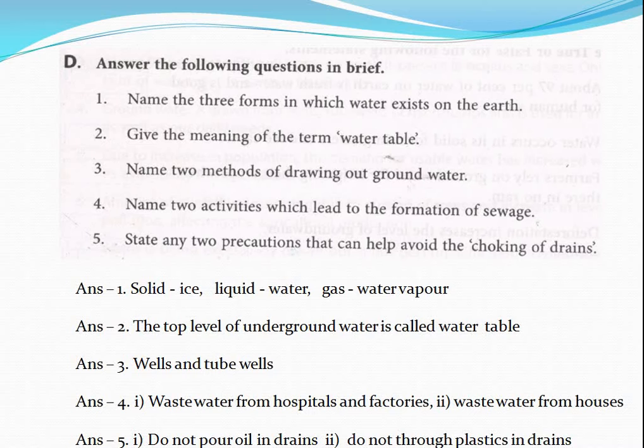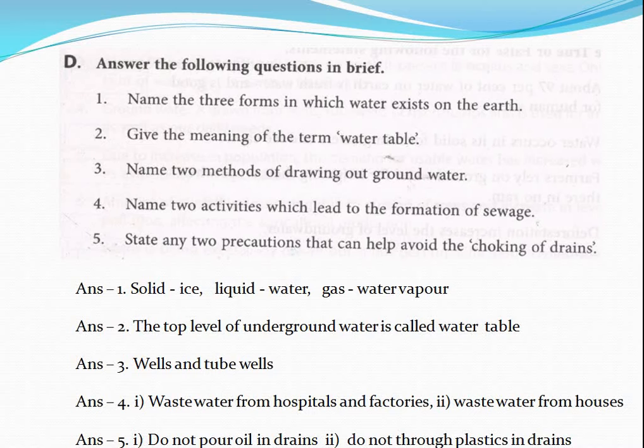The solid form is ice. The three forms of water are ice, water and water vapor. Here it is explained that solid form is ice, liquid form is water and gaseous form is water vapor. Next, they give the meaning of the term water table. The top level of underground water is called water table. It is given in the keyword also.